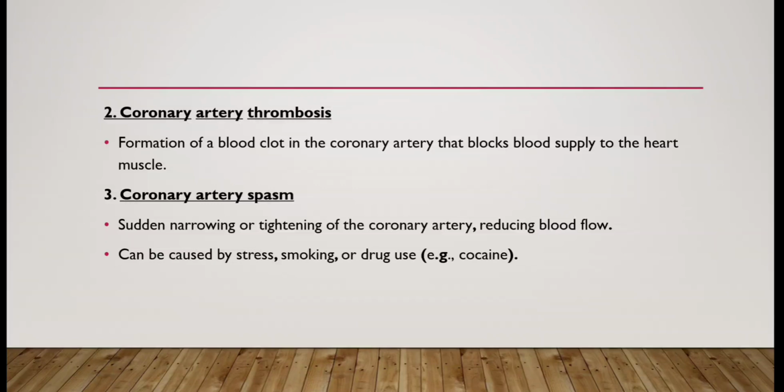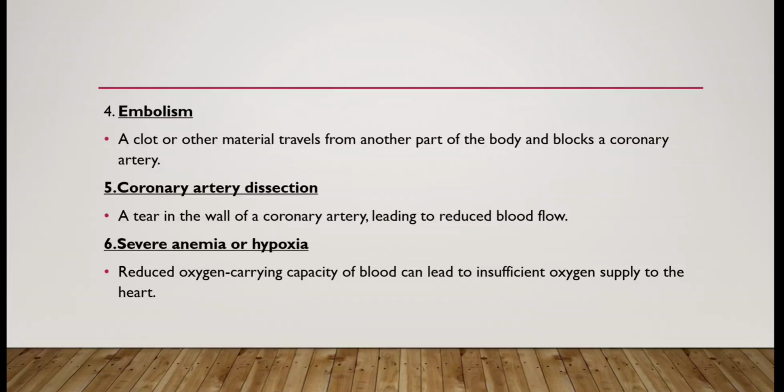The second one is coronary artery thrombosis, which means formation of a blood clot in the coronary artery that blocks blood supply to the heart muscle. The third one is coronary artery spasm, which can cause narrowing or tightening of the coronary artery, leading to reduced blood flow. It can be caused by stress, smoking, or drug use, for example cocaine. The next one is embolism, a clot or other material which travels from another part of the body and blocks a coronary artery. And the next one is coronary artery dissection, a tear in the wall of a coronary artery leading to reduced blood flow.